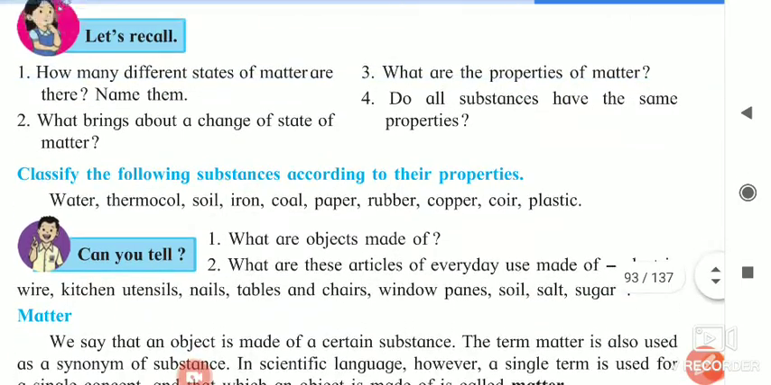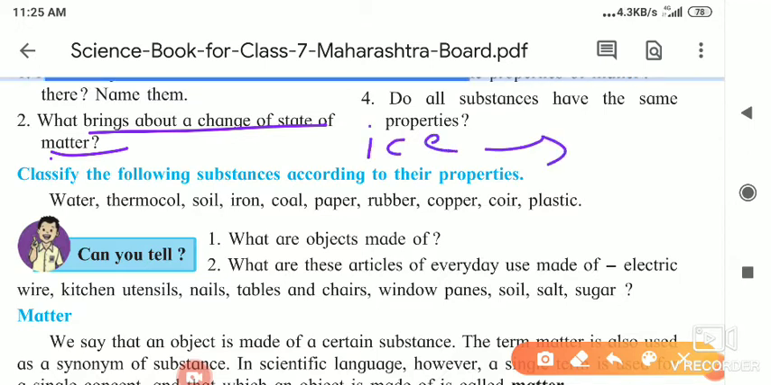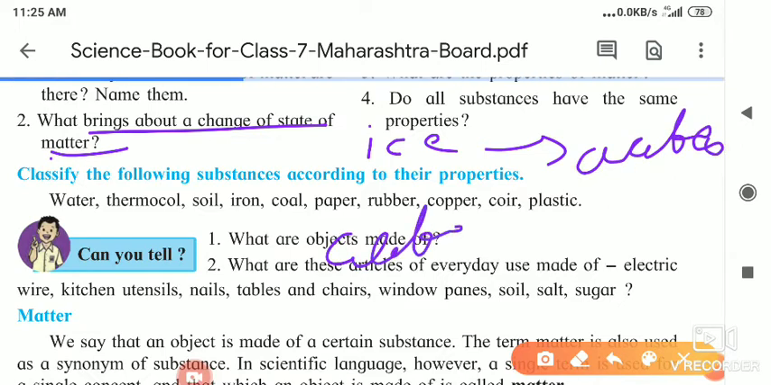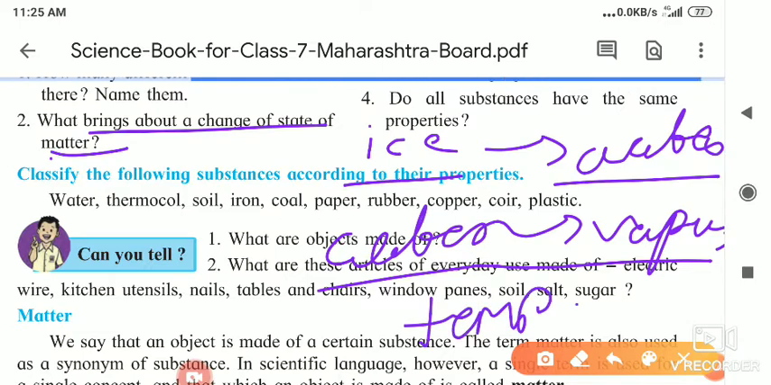What brings about changes of states of matter? Which things are responsible for change in the state of matter? Suppose for this I will just give you one example, that is ice. It turns to water, and water turns to vapor. So why does ice turn to water and water turn to vapor? The only factor responsible for it is temperature. So the factor responsible for changing the state of matter is the temperature, or the environmental conditions.